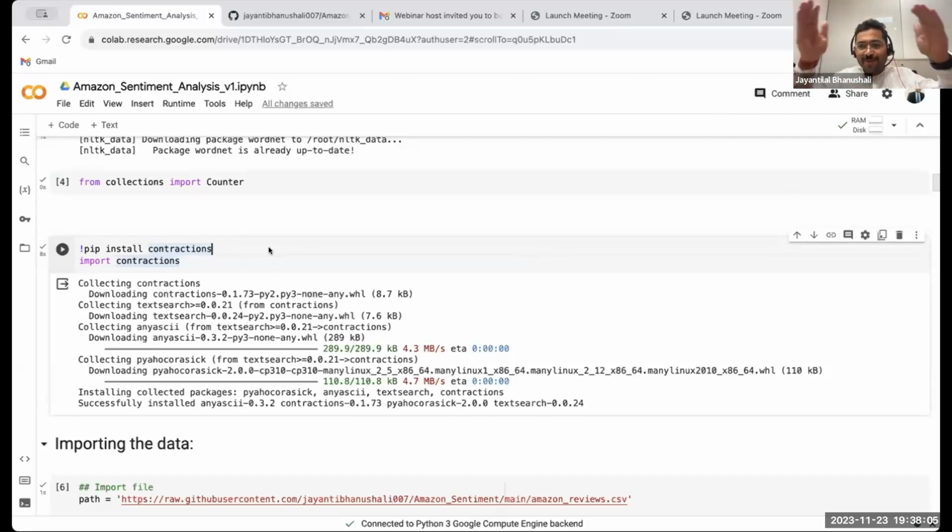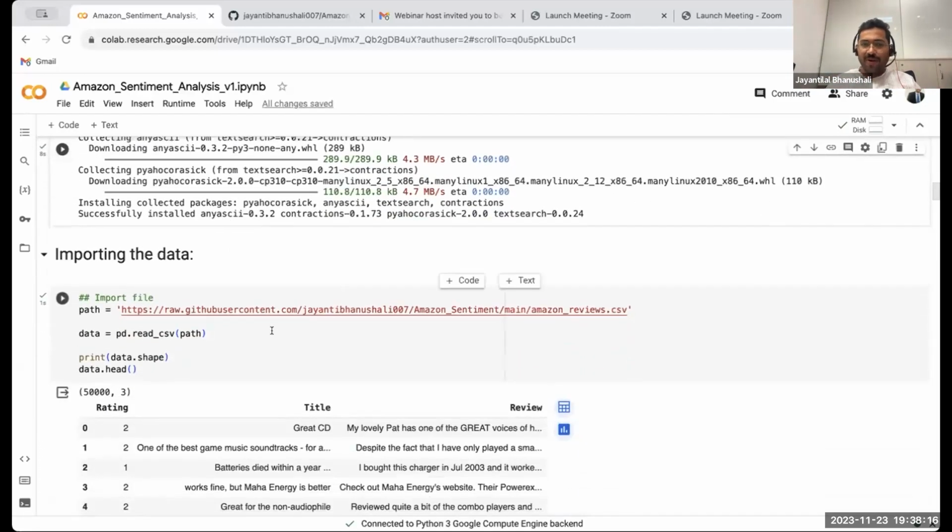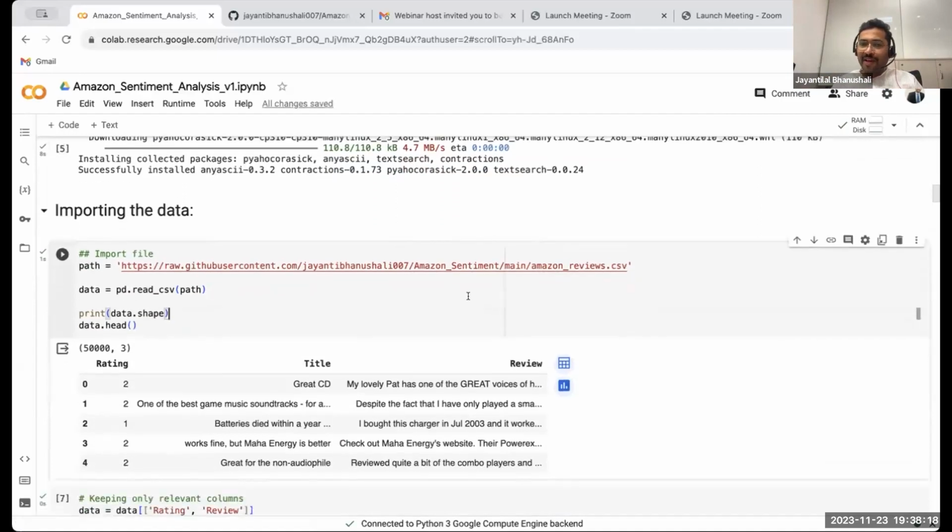Data science has too many problems. Within that, NLP is a domain. Within NLP, sentiment analysis is a use case, right? And we'll be solving it on Amazon's review data. Okay. So now what we are doing is we are importing the data.